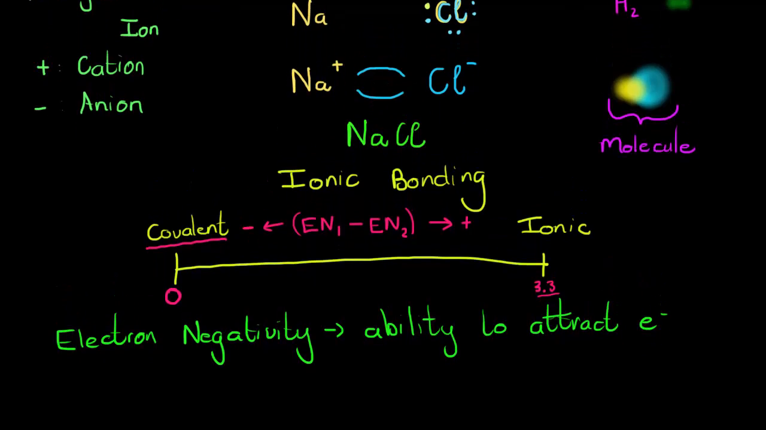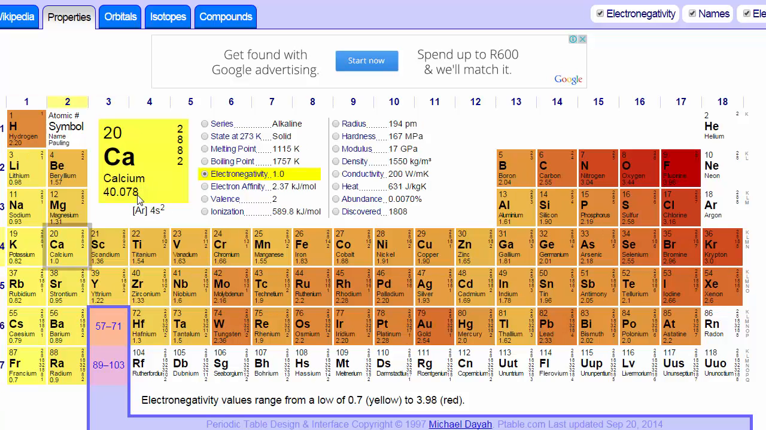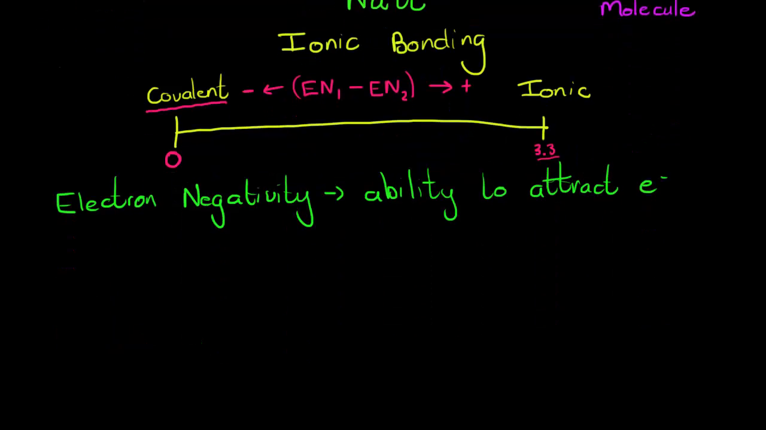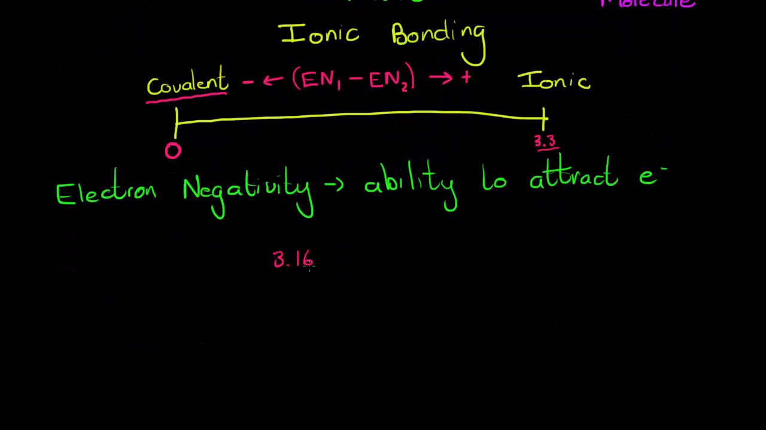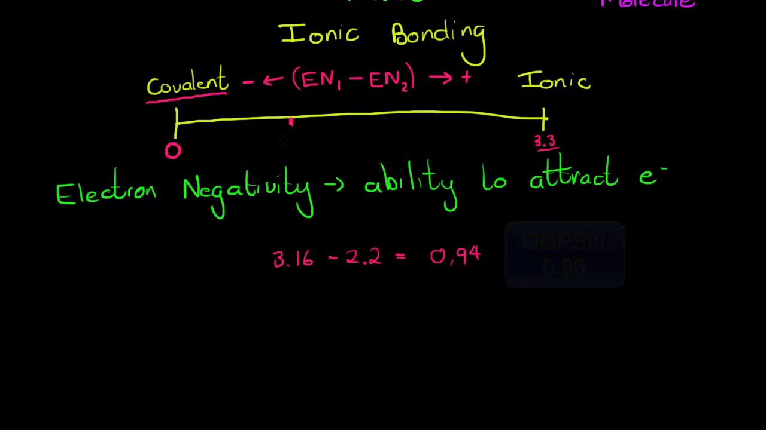So if we look at chlorine and hydrogen, chlorine has 3.16, hydrogen is 2.2. If we take 3.16 minus 2.2, that is roughly 0.94, and you can see that would be somewhere here on this scale. So it's more a covalent bond than it is an ionic bond.